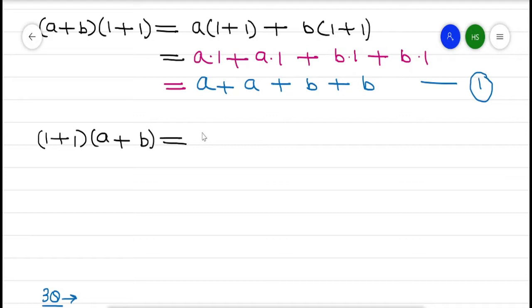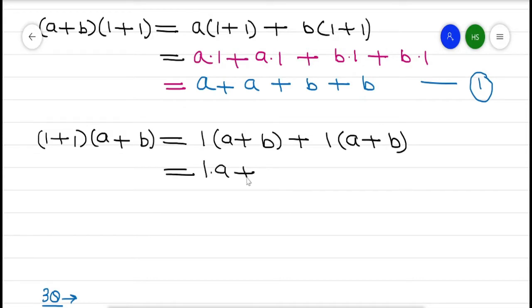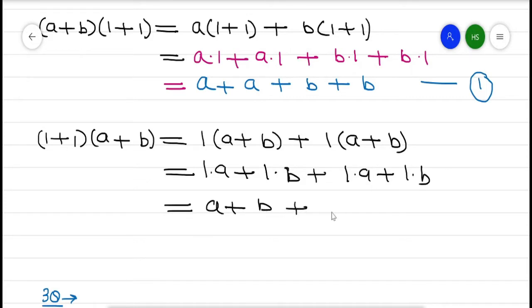Again by using the distributive law, 1 into (a plus b) plus 1 into (a plus b), which is equal to 1 into a plus 1 into b plus 1 into a plus 1 into b. So this can be written as a plus b plus a plus b. So this is equation number 2.